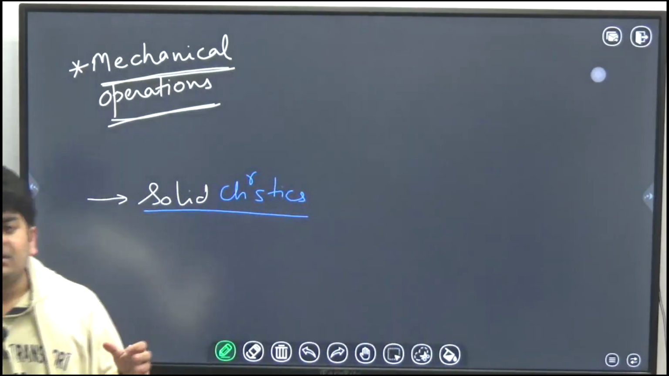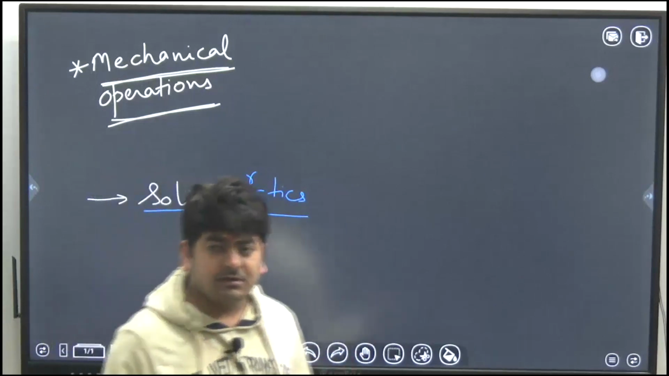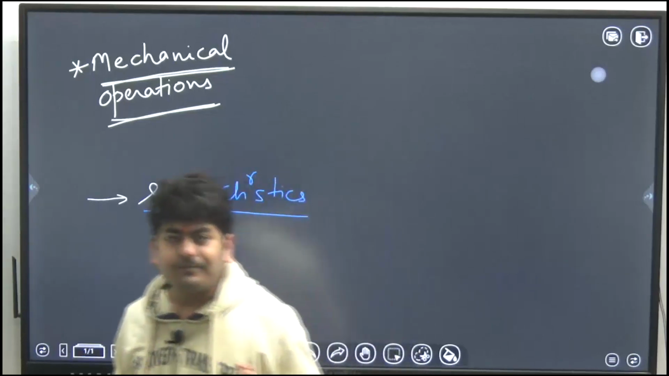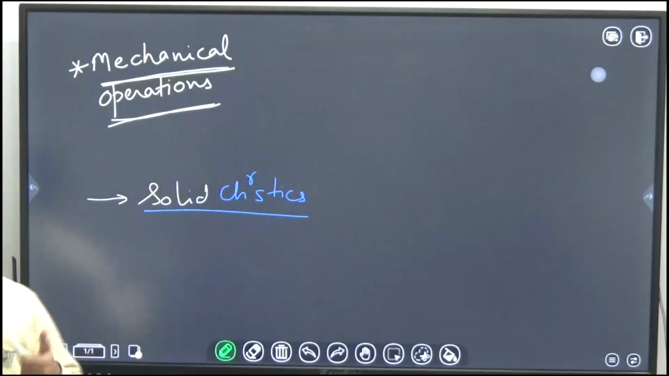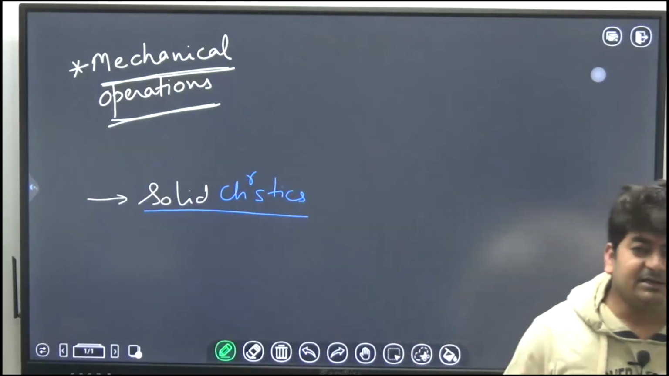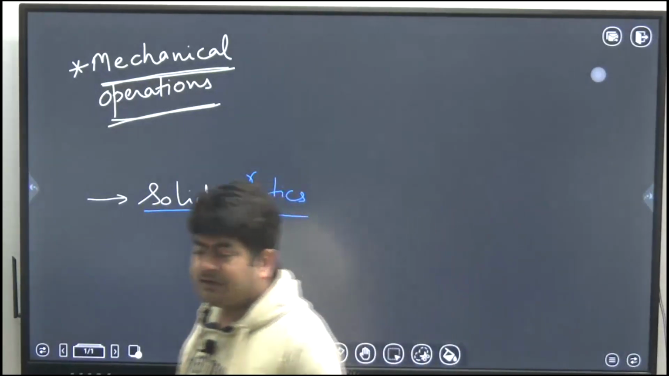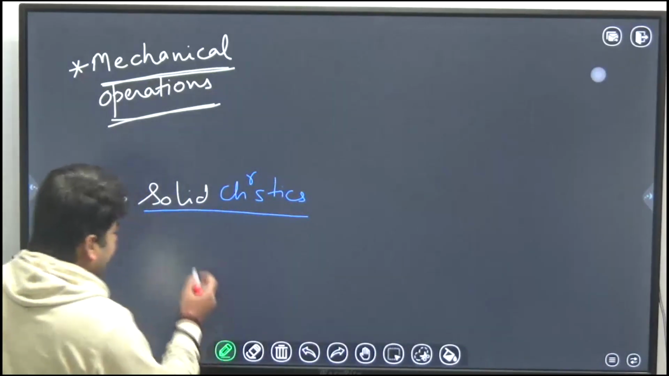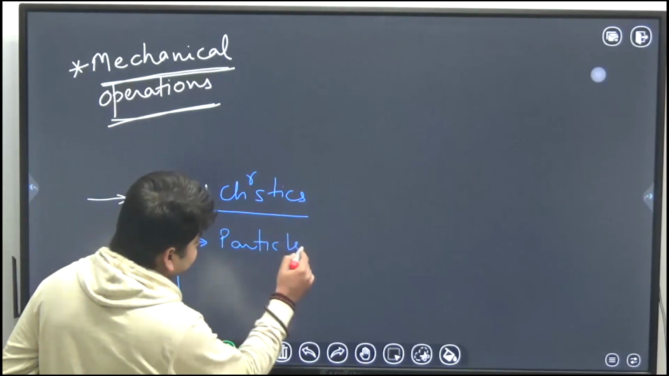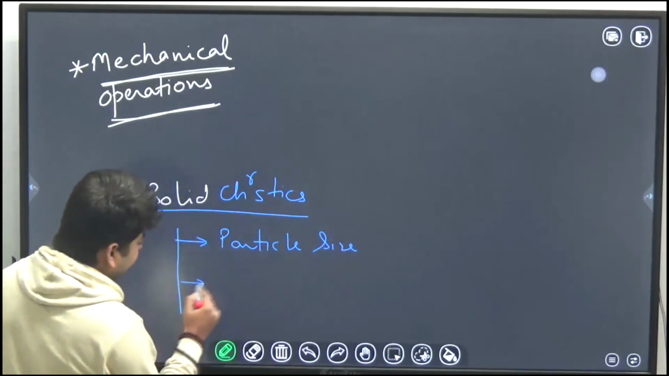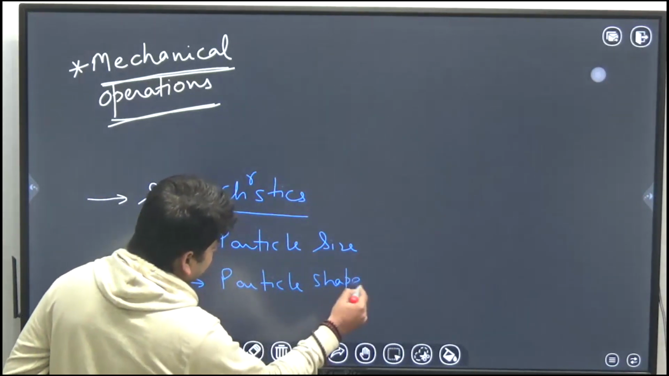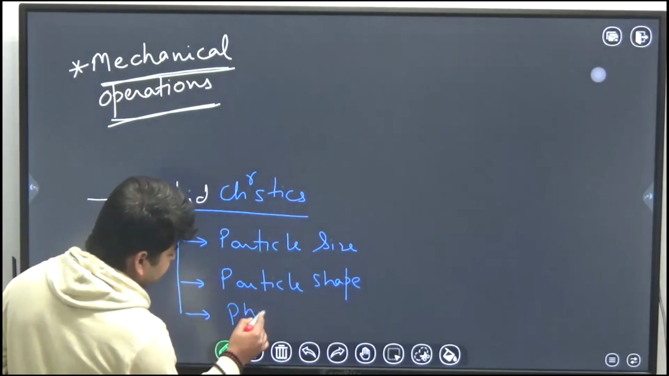Like in a classroom, in a college, in an entire nation, suppose our Prime Minister wants to identify you. Okay, so how can he identify you? Based on certain parameters like your first name, father's name, date of birth, height, identification marks, so many things are there. Similarly, in solid characteristics, we have 3 parameters. One is particle size, second is particle shape, third is physical properties of the particle.